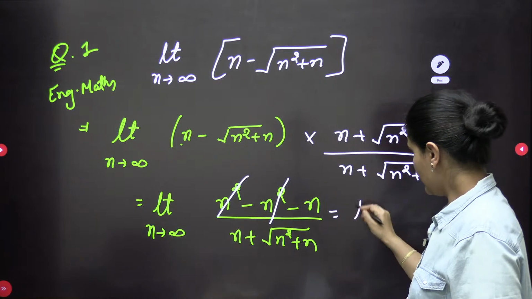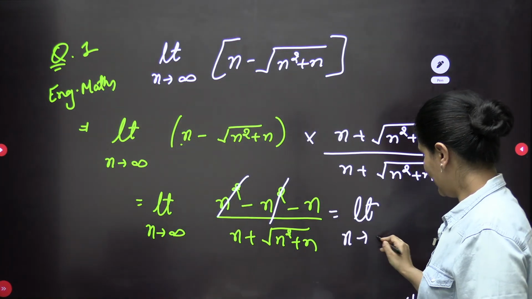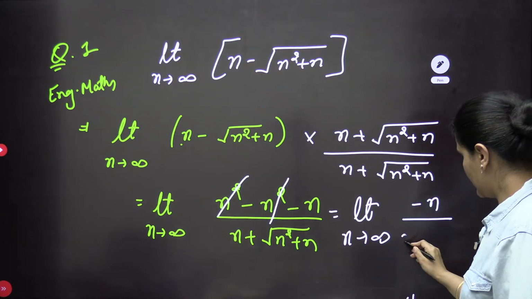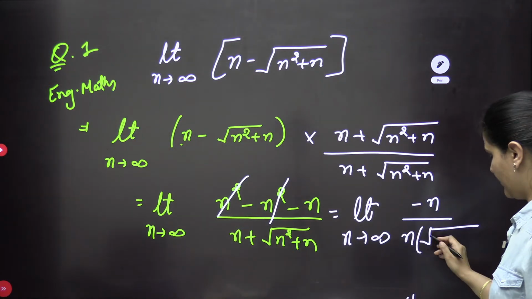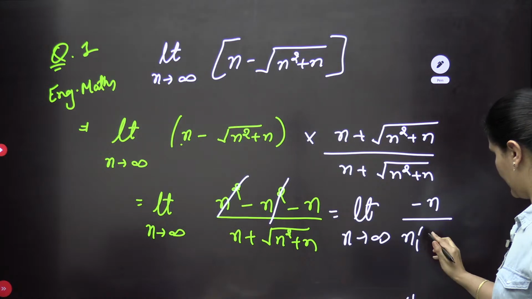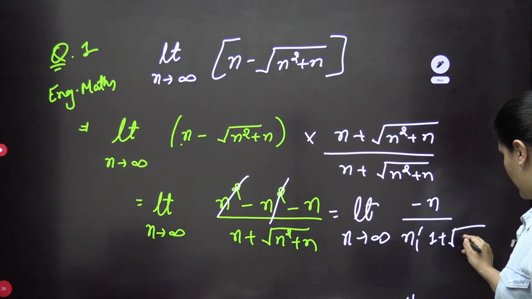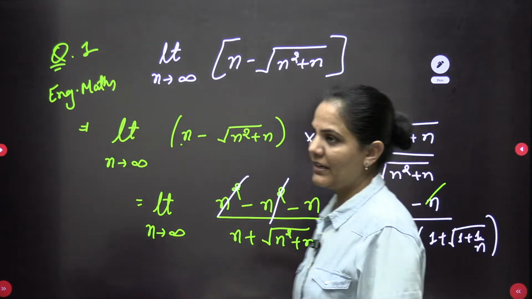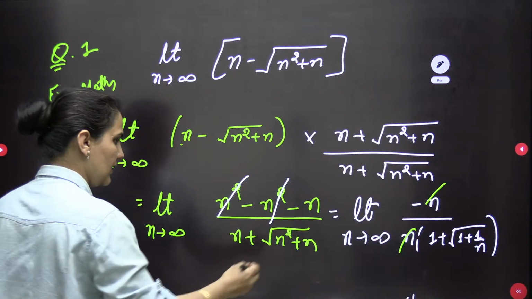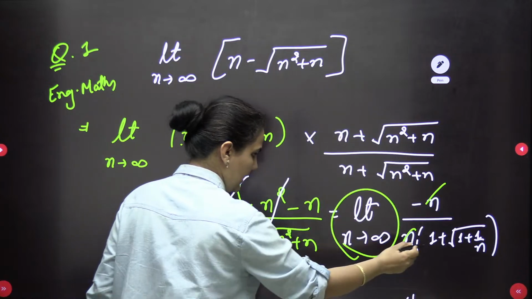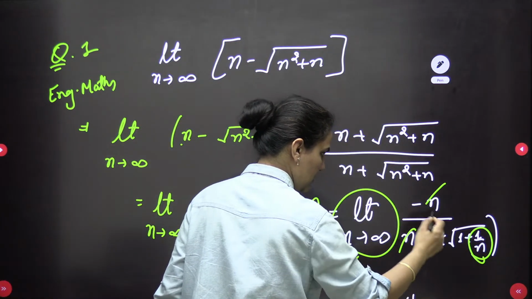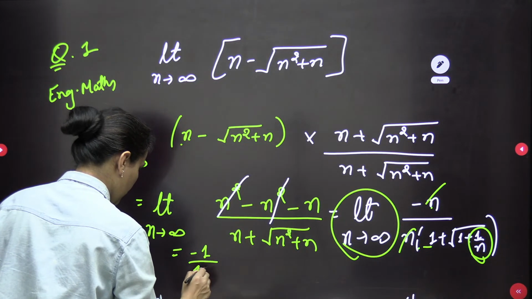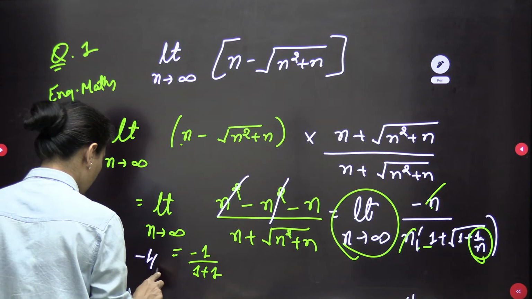So here what I will do, limit n tends to infinity is there. I want to go with minus n is already there. This n I can take common from the denominator as well. This is 1. This will be 1 plus 1 by n. All right. N and n will be cancelled out when we will solve. We can see directly, when I will apply the limit, this is 1, this 1 by n means 0. So 1 upon 1 by 2, but this is minus 1 upon 1 plus 1, which we will say minus 1 by 2.